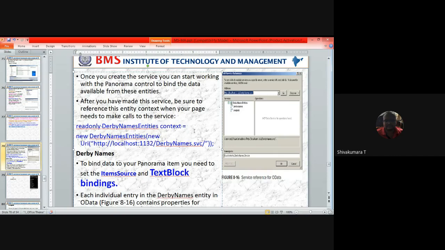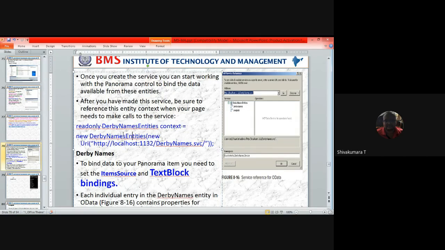All the names of the Derby are going to be retrieved through this URI. So the Derby names.svc service, which is linked in the services, establishes the reference to the context object. You made it read only, so other outsiders of that application are not allowed to edit.